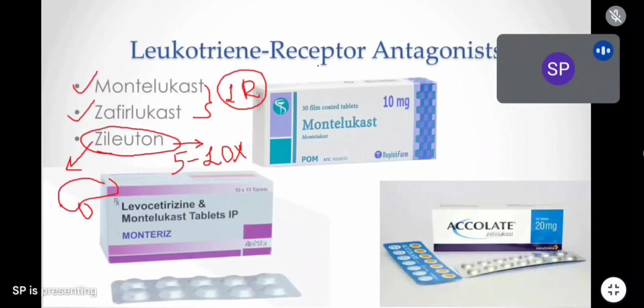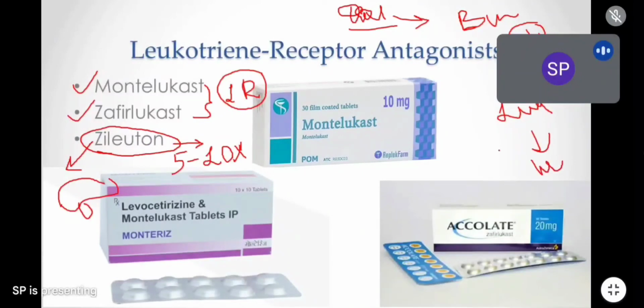Most of the leukotriene receptor antagonists are absorbed orally. Oral absorption is very good. First pass metabolism will not be there, like salbutamol and others. They are very well absorbed from the GI tract and they bind to plasma proteins. The duration of action is up to 24 hours. These drugs are mainly metabolized in the liver and excreted through urine. They are very safe and do not have major adverse effects. One adverse effect is possible.